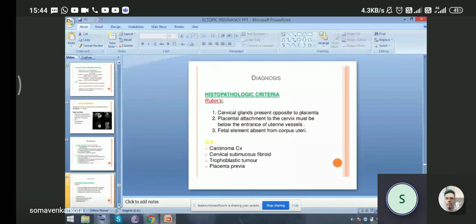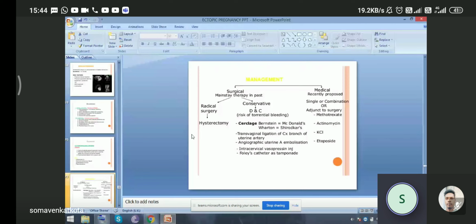So how can we manage the cervical pregnancy? Surgical management was the mainstay therapy in the past, but the recently proposed management is medical management. In the past, surgical management was radical surgery with removal of the uterus, the hysterectomy, or, conservatively, we can do dilatation and curettage.